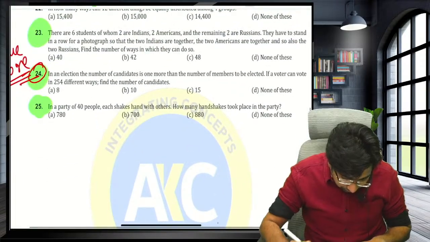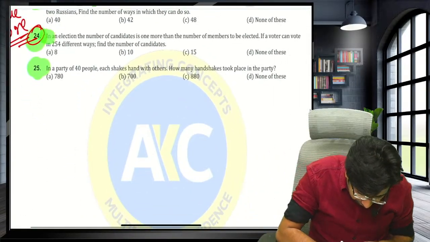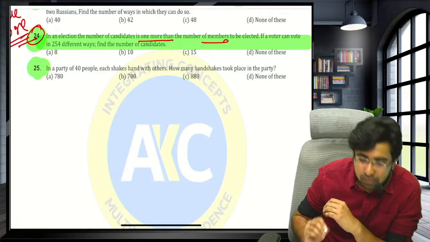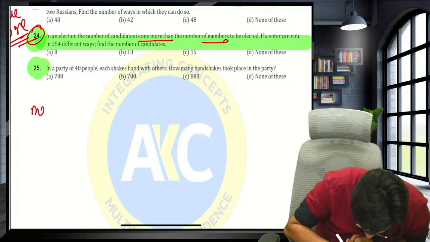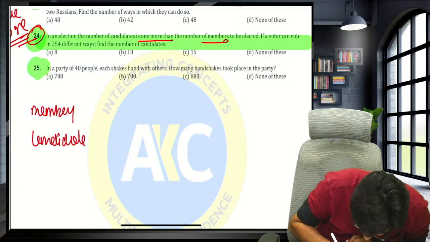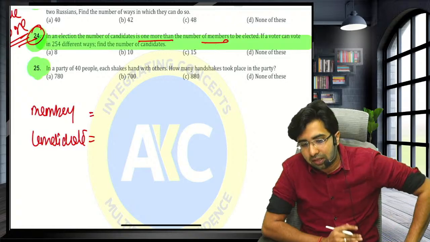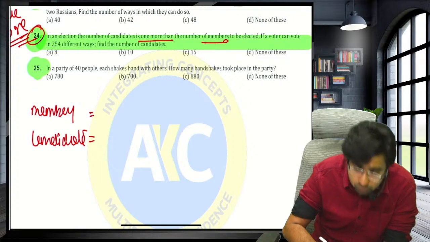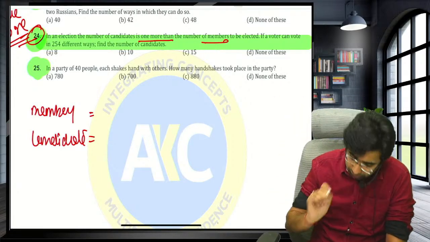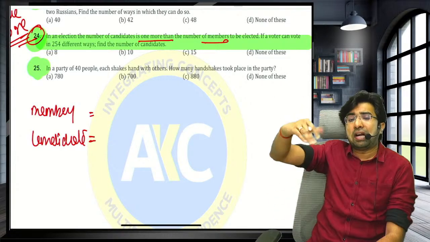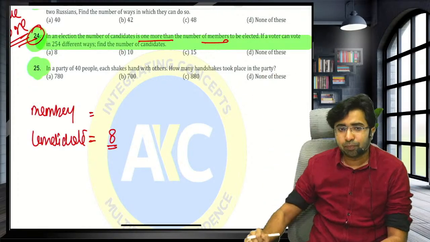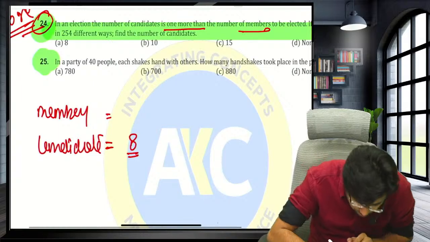Guys, next question. Now see, guys, please look at this question. At an election, the number of candidates is one more than the number of members. Now see, guys, members and candidates are 2 different things. Guys, please pay attention. Candidates are the persons who participate in the election. For example, in an election, 8 parties are participating. But members are those persons who get elected.